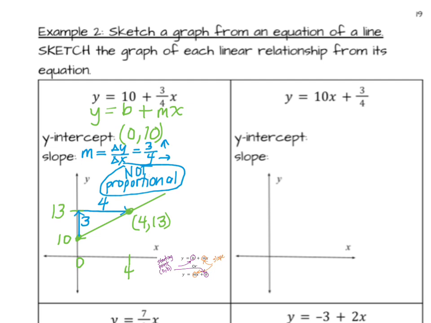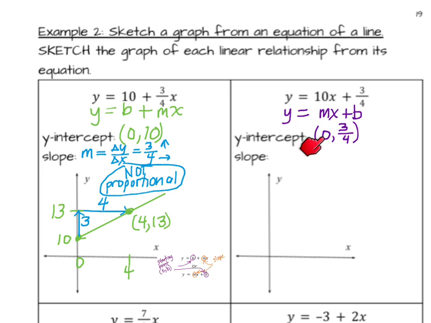All right, does this equation follow the pattern y equals mx plus b, or y equals b? I said those in the wrong order. Number 1, y equals b plus mx, or y equals mx plus b. It matches the second one, y equals mx plus b. And so my b is here. So the y-intercept is 0, 3/4.